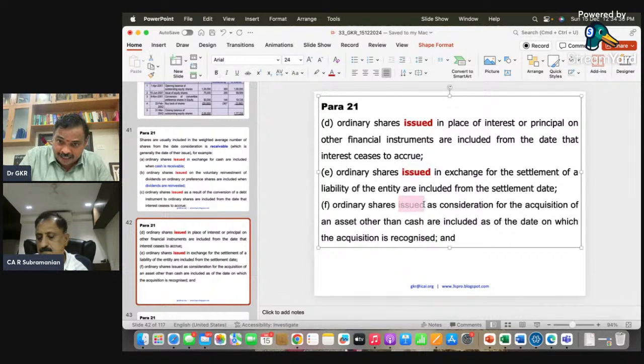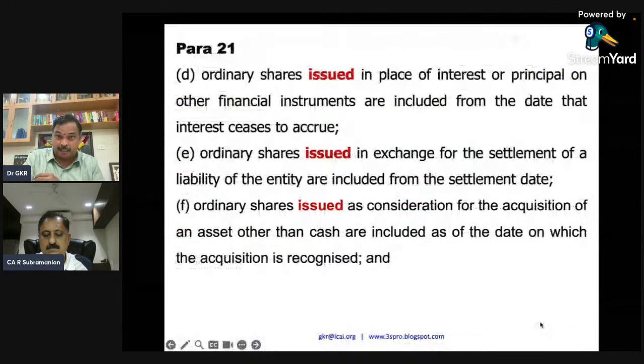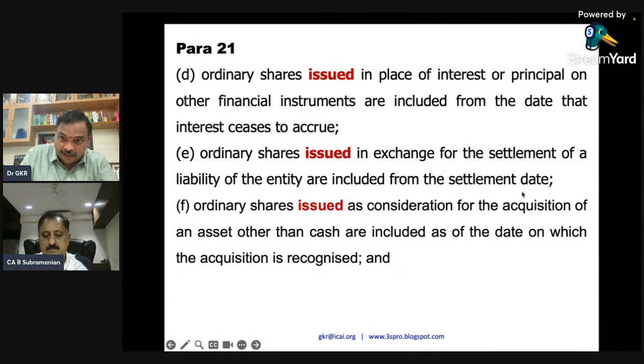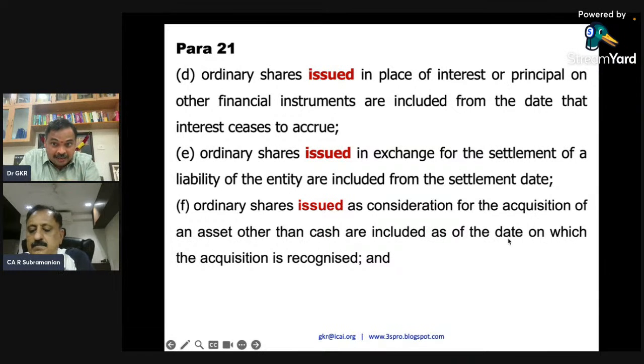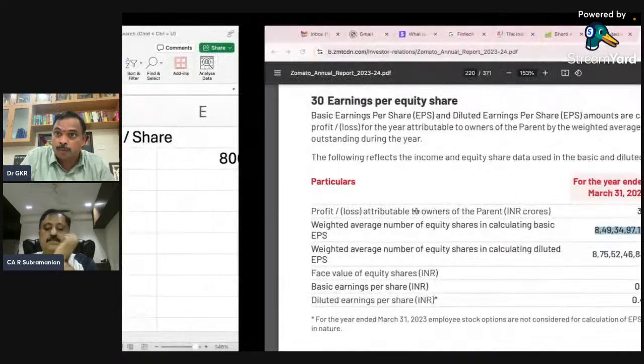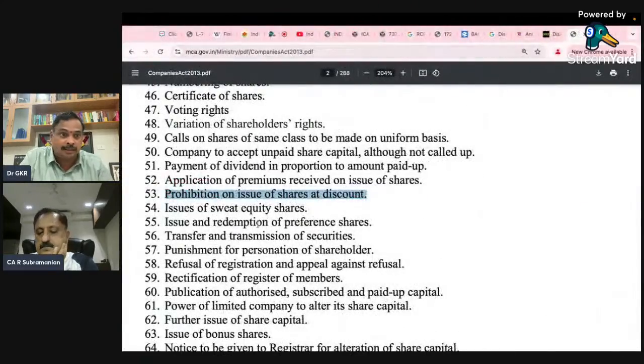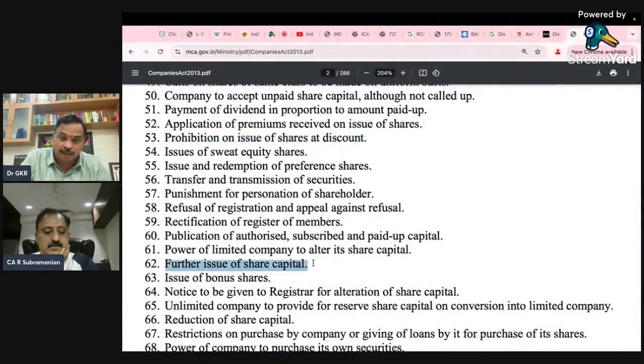Ordinary shares issued for consideration other than cash, that means for an asset, such as an intangible asset for which I am giving equity, are included as on the date on which the acquisition is recognized in the books of accounts. For your information, this is section 62, further issue of share capital.